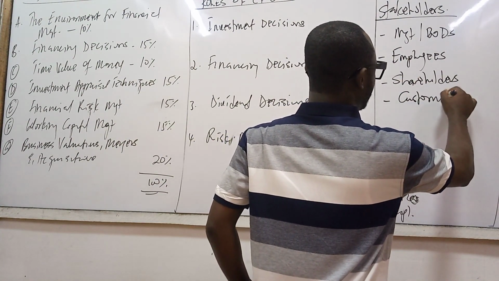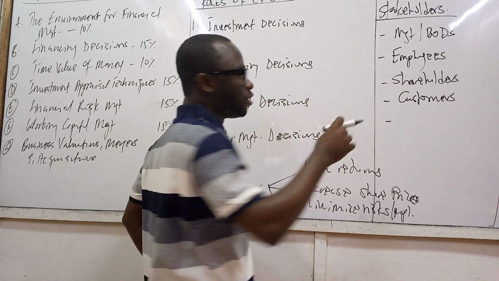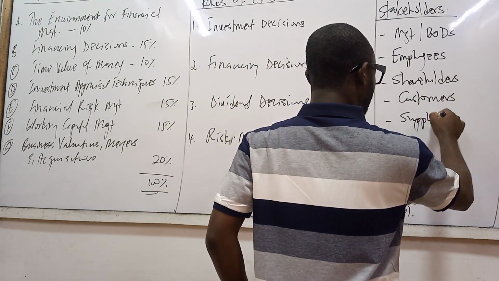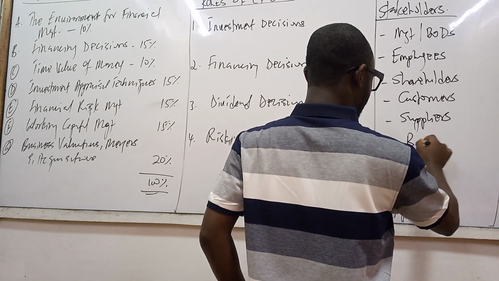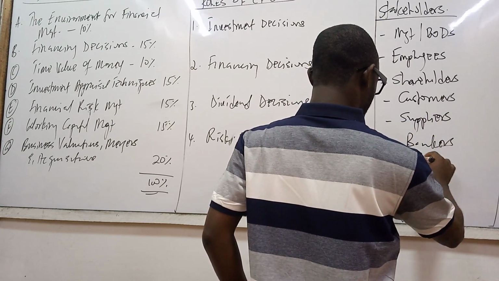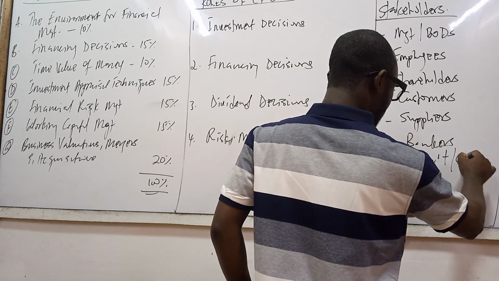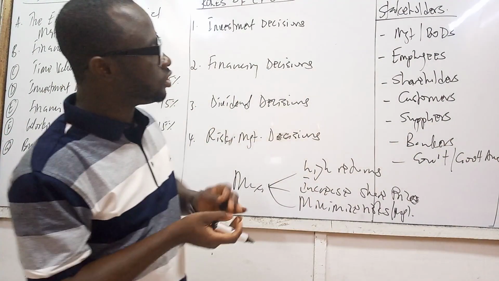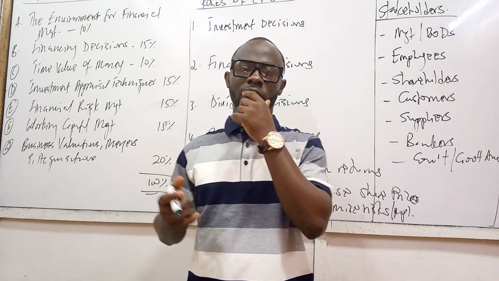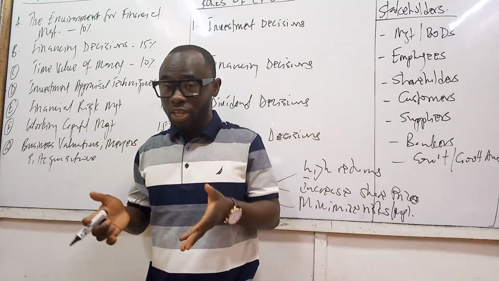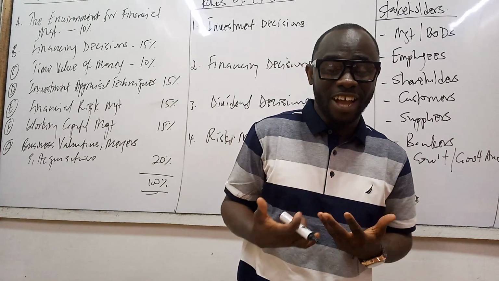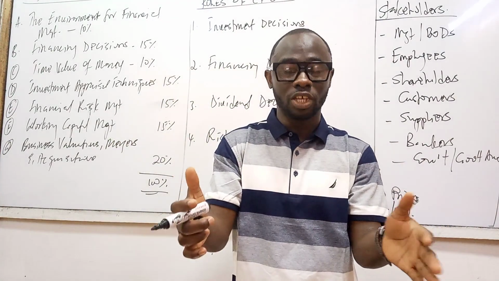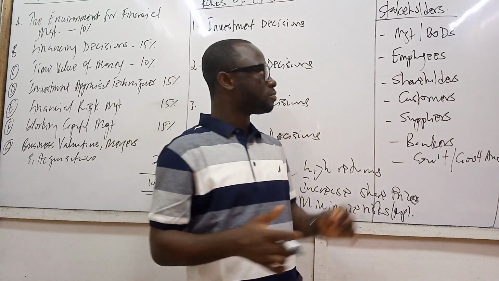customers. Okay? Number 5, we're going to be talking about the issue in relation to suppliers, bankers, the government, or government authorities or institutions, and all of these things. So all these are stakeholders. Now, this is where the journey becomes interesting. Even though we're looking at the introduction to the syllabus structure and all that, I'm already dropping some bombs that will save you later on in the discussion.